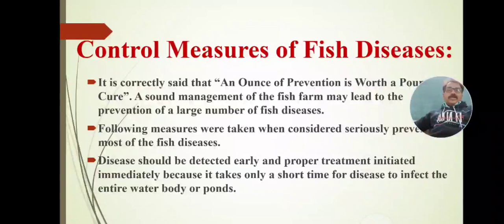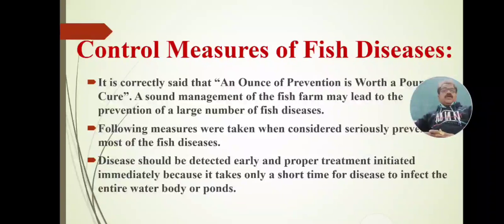The first control measure: disease should be detected early and proper treatment initiated immediately. When we detect pathogens early, in time, proper treatment should be initiated immediately. As fish farmers know, fishes can be infected by bacteria, virus or fungi. Treatment should be started immediately, because it takes only a short time for a disease to infect the entire water body or pond.